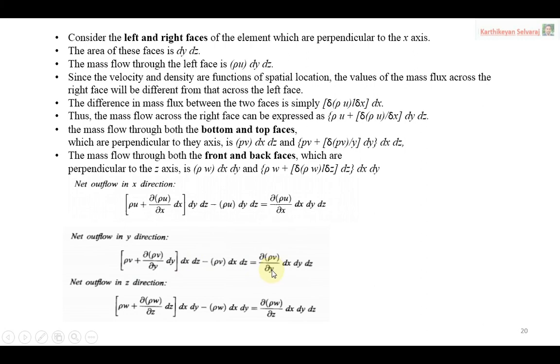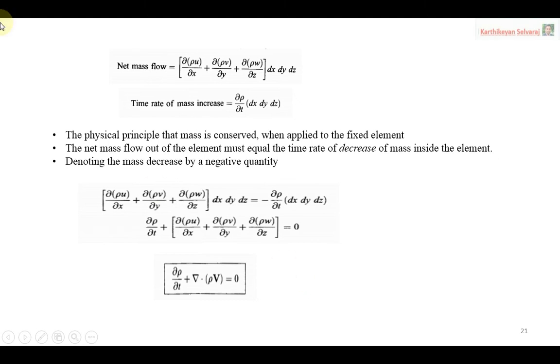The same way for net outflow in the z direction, ∂(ρw)/∂z dx dy dz. Like that we get the form of the equations. Now we combine the x, y, z directions of net mass flow: [∂(ρu)/∂x + ∂(ρv)/∂y + ∂(ρw)/∂z] dx dy dz.